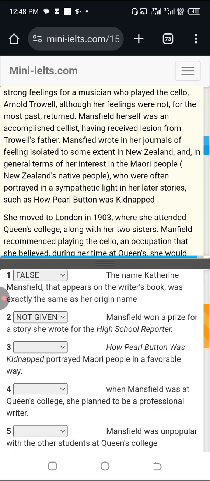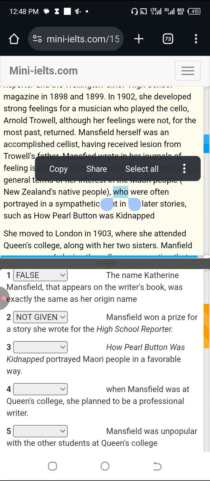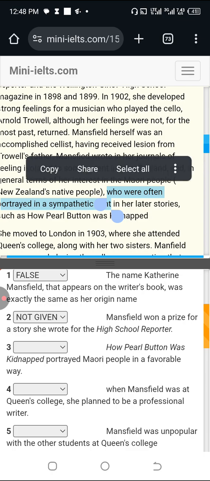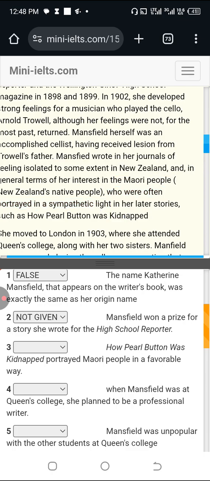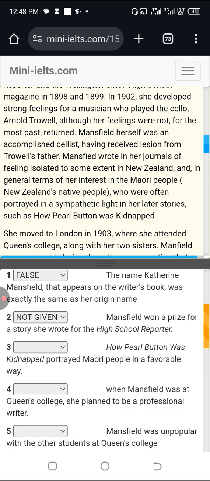So, how Pearl Burton was kidnapped portrayed Maori people in a favorable way. In a favorable way. Look at the passage. The Maori people who were often portrayed in a sympathetic light. Favorable way. Sympathetic light. Those two words sound similar to me.